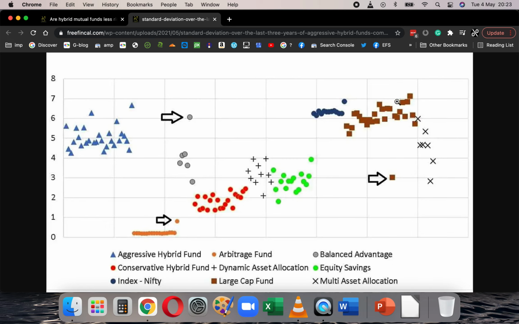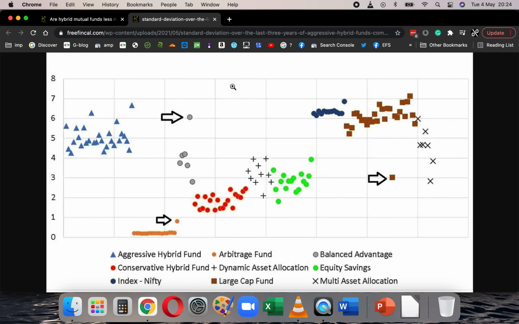So let's start from the top right hand side here. These are the Nifty index funds, the blue dots here. Then you have the active large cap funds, which have standard deviation above and below the index funds. Then you have multi-cap funds. The crosses are multi-asset funds. You can see that the category is very poorly defined because you have a wide range of standard deviations possible. This outlier large cap is JM large cap because it held a lot of debt during the crash, and even now it holds close to 20% debt. I think it fell the lowest, and its standard deviation is also low.